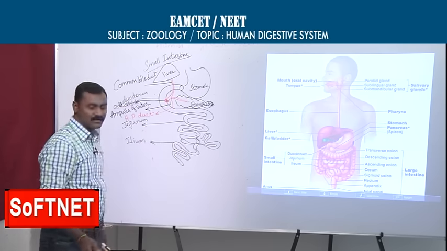Anyway, now we will go to the jejunum as well as the ileum. Now we will see the layers arrangement, same as usual. In the stomach we discussed, same like that I am writing here. What is the first layer? First layer is the serosa layer. As usual, what is the next layer? Just now we discussed in the stomach.